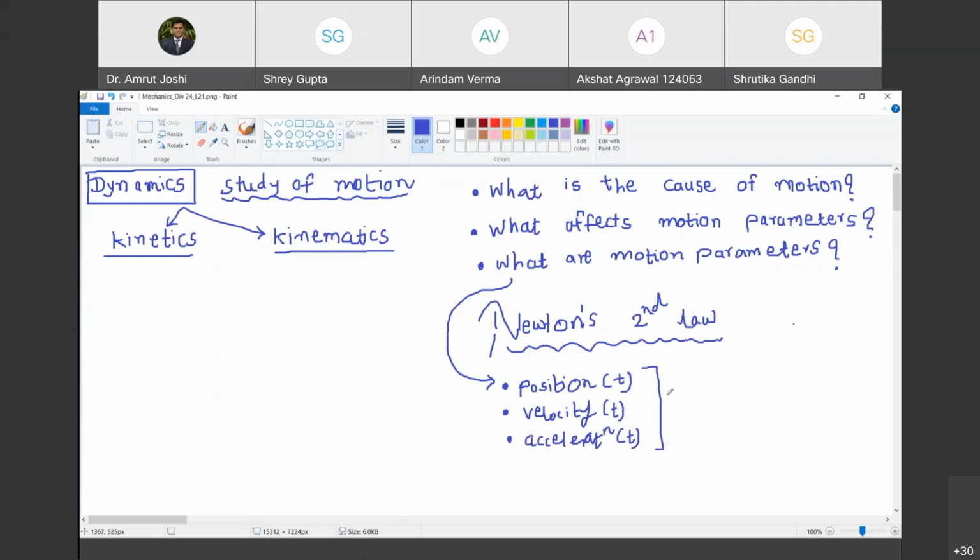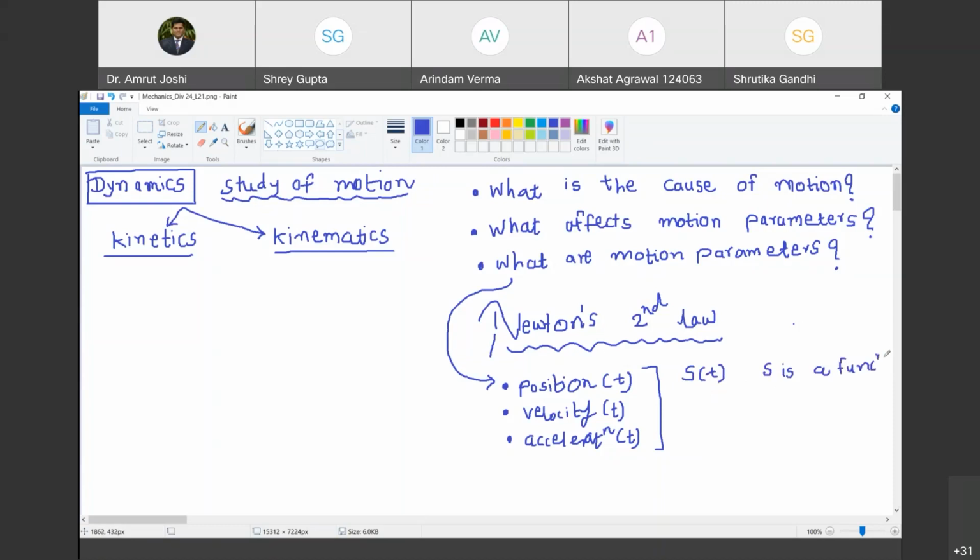How do we denote them by standard notation? The position of a particle or position of a body at a given instant of time is denoted by the letter S, and I am going to call it S of t. Mind you, it is not S into t, it is S of t. S is a function of t.